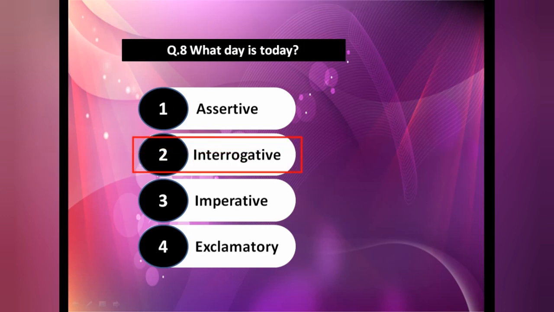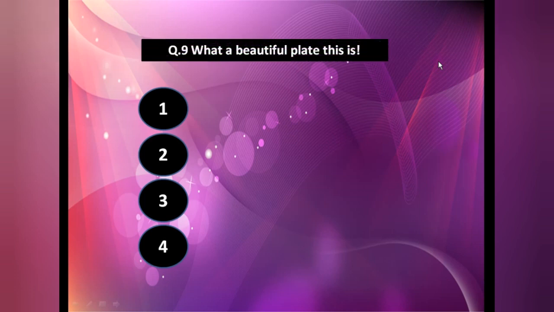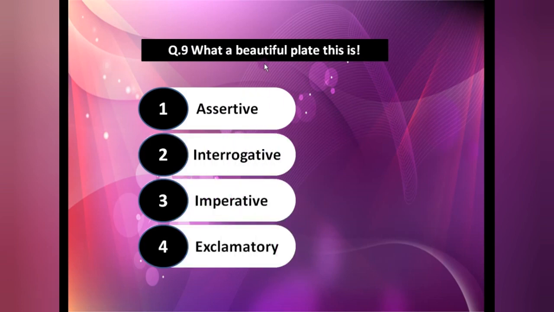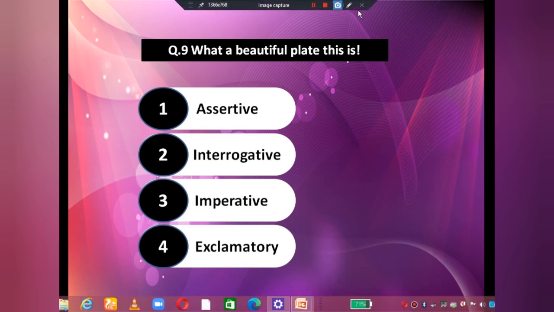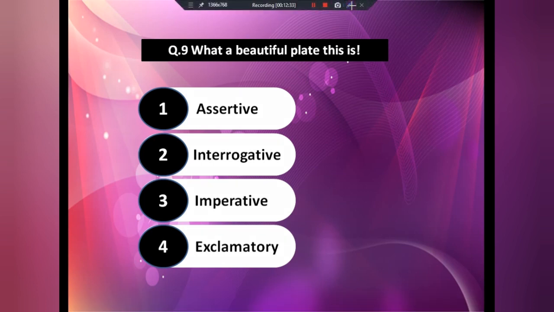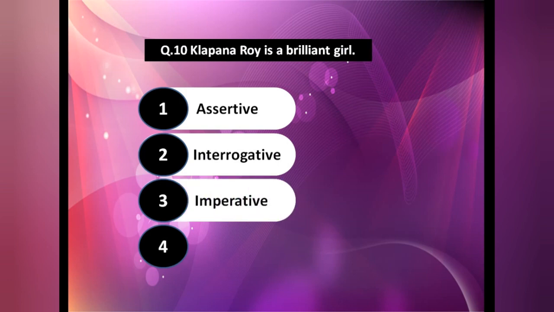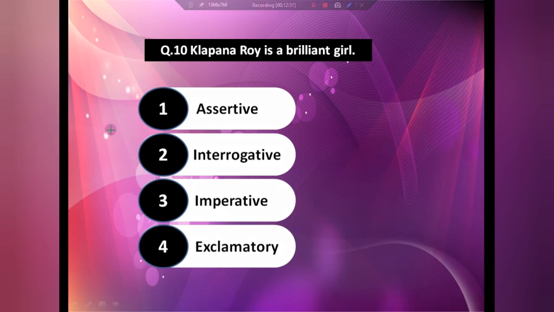Okay. Now the second last question. What a beautiful plate this is. So in this an exclamation mark is given. Which one? Imperative? No, because no order, no command is given. That's why this is our exclamatory sentence. Okay. Now the last one. Kalpana Roy is a brilliant girl. Assertive, interrogative, imperative, or exclamatory? A simple sentence. That's why this is our assertive sentence. So I hope you all are able to do it.